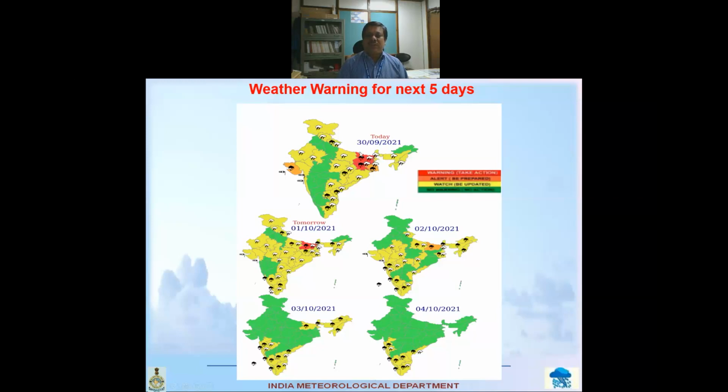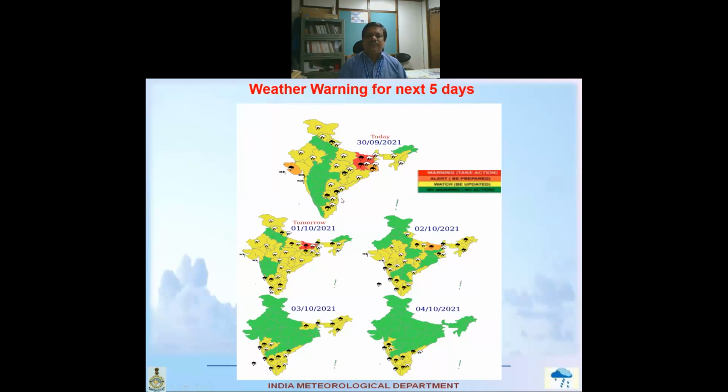So that's why on the 30th it is the red warning. Tomorrow also it is a red warning over the Bihar region. The next day the system will move towards SHWB, but the system will weaken. So that's why the warning is reduced, but it will continue to produce rain over this region. Thunderstorm activity will be there over this yellow shaded region.